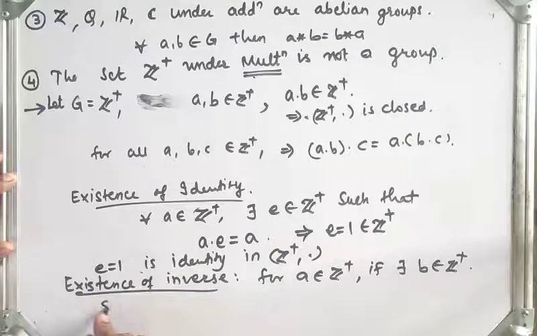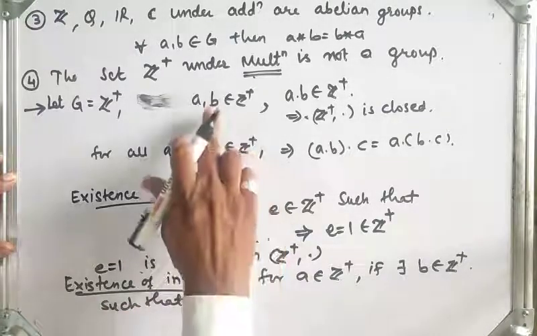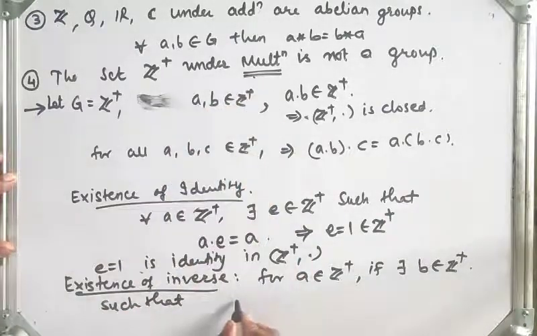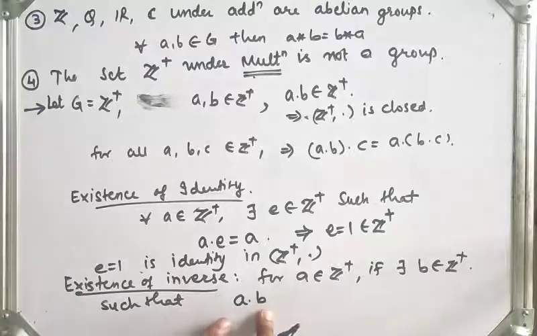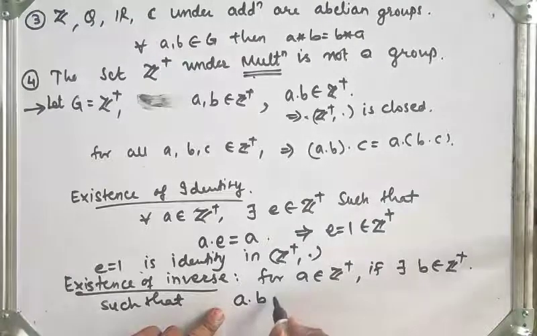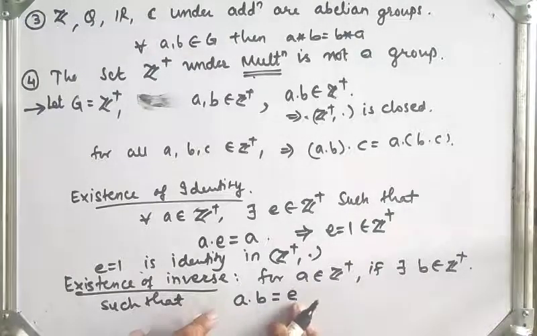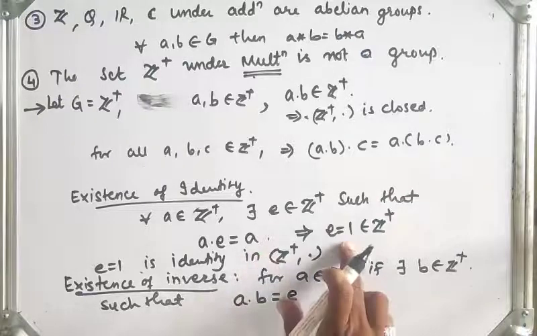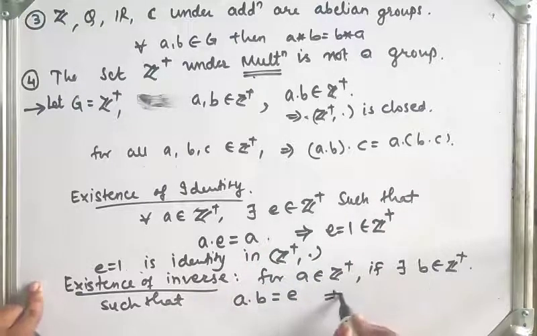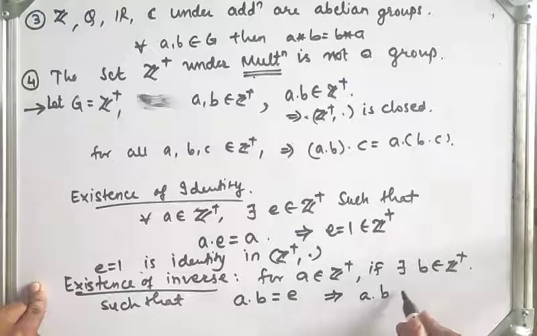Here the operation is multiplication, so a into b, where b is said to be the inverse element of a, is equal to what? The identity. What is the identity here? Here the identity is 1. So a into b is equal to 1.